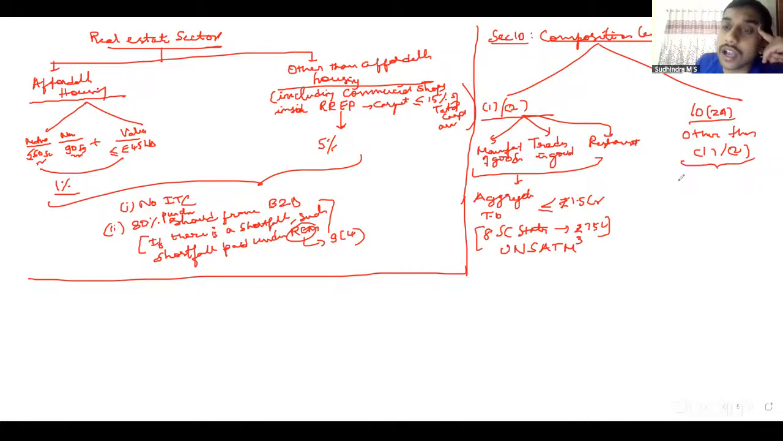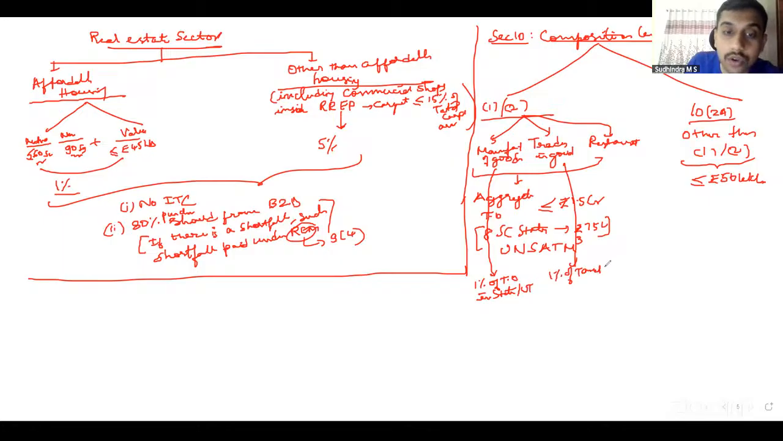Whereas here aggregate turnover is 50 lakh in case of services. If you are eligible, then the tax rate that you pay for a manufacturer is 1% of the turnover in the state or union territory. For a trader, it is 1% of taxable turnover in the state or union territory. That's the difference. Turnover and taxable turnover.